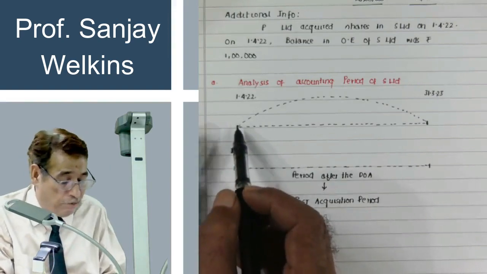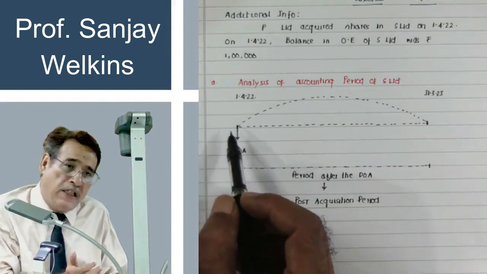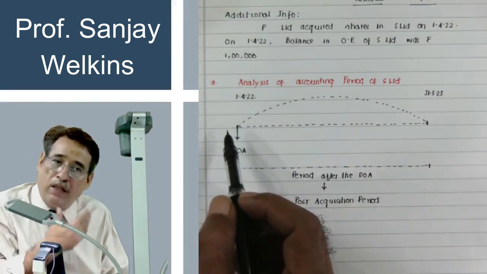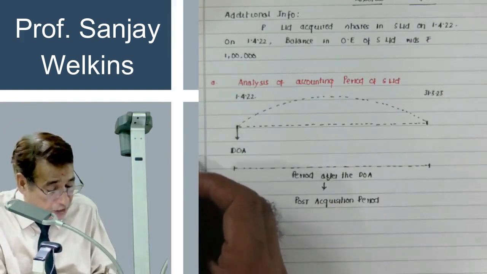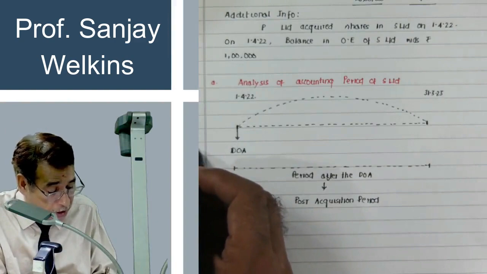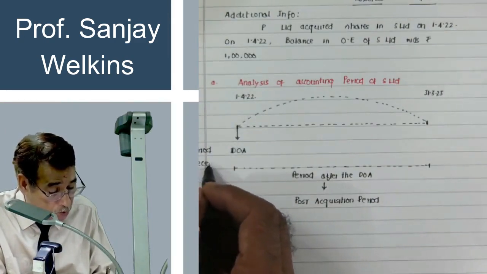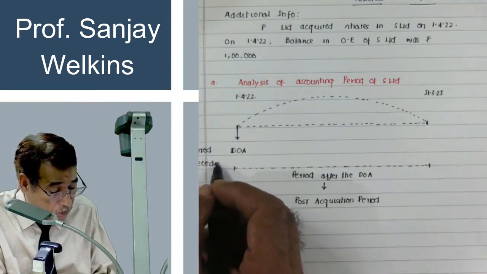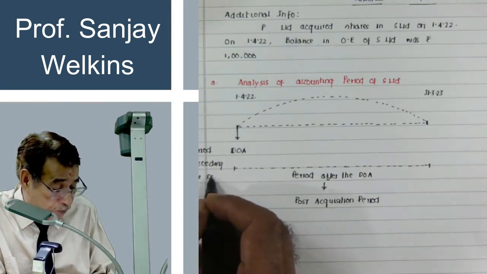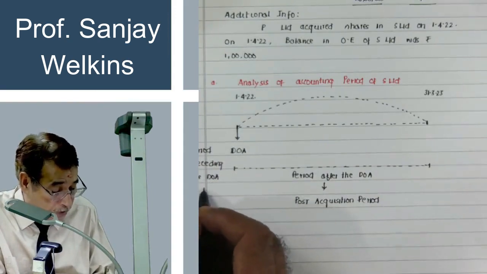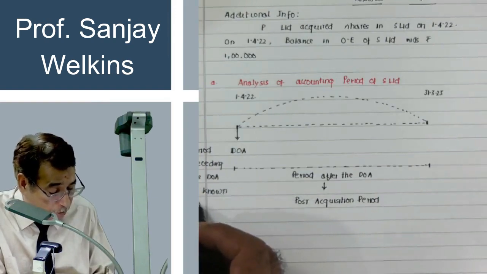My point is, the first date is 1/4/2022 of the current year. Period preceding the date of acquisition would take me to the past years. The period preceding the date of acquisition is known as the pre-acquisition period.